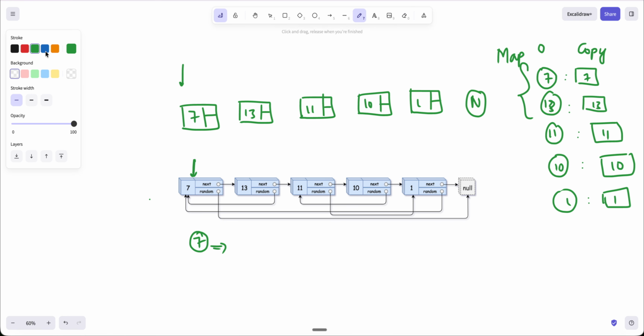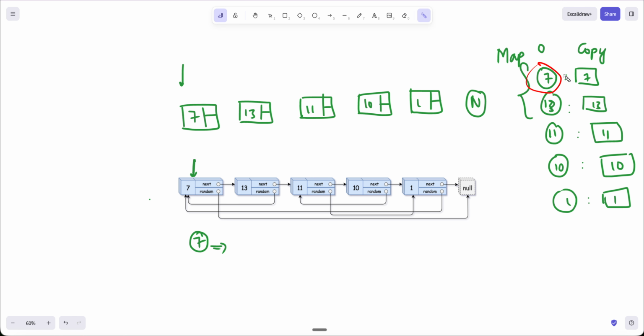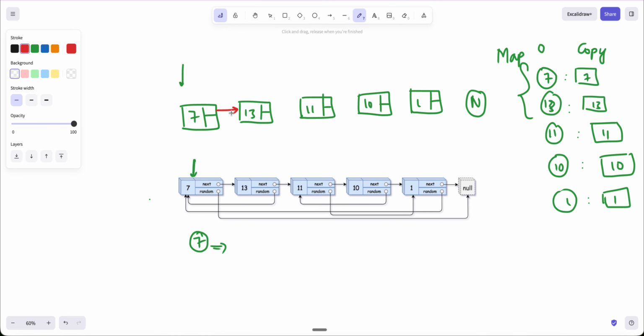While I am creating the pointers, I'll start the iteration at 7. 7 dot next is 13. So I'll get 13, get the copy of 13, and that is how I will point its next pointer.